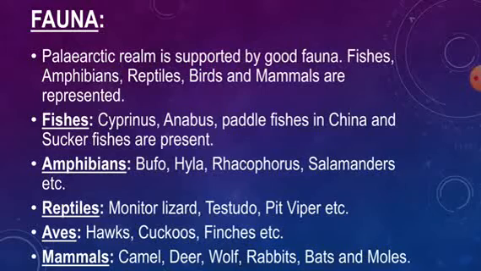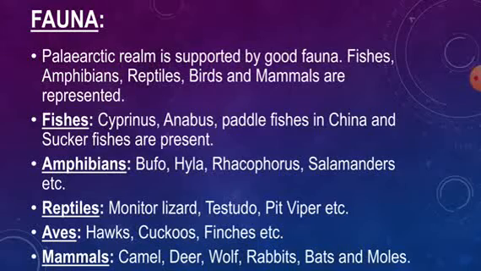Amphibians are Bufo, Hyla, Rhacophorus, salamanders, etc. Reptiles are monitor lizard, Testudo, and snakes like Natrix and pit viper, most commonly seen in the Palearctic region.